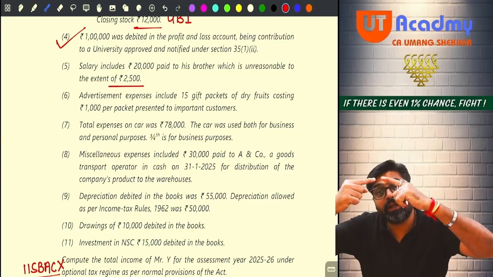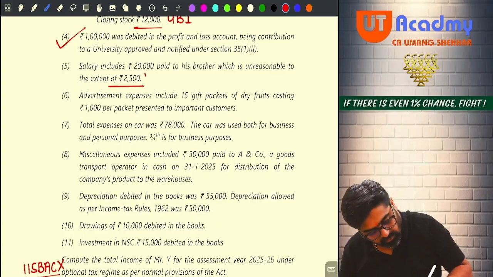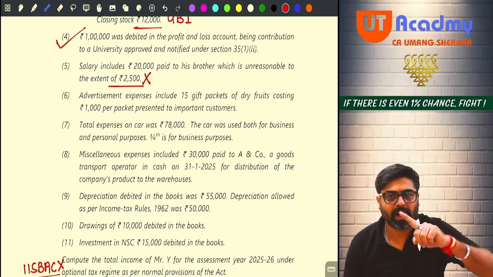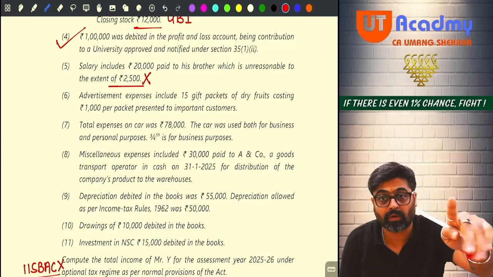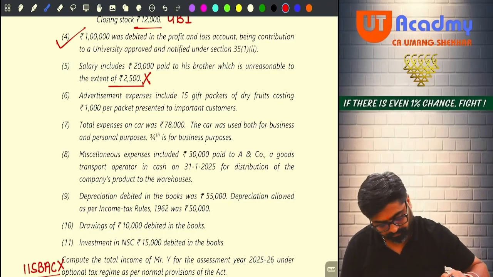So this was reduced from the profit. You will have to add back in the profit. This 2,500 is disallowed, so add back in the profit. On your calculator, whatever amount is calculated, on that, add this 2,500.